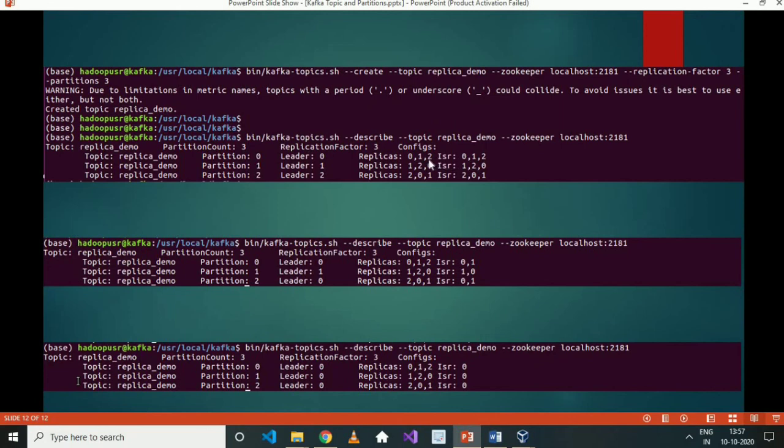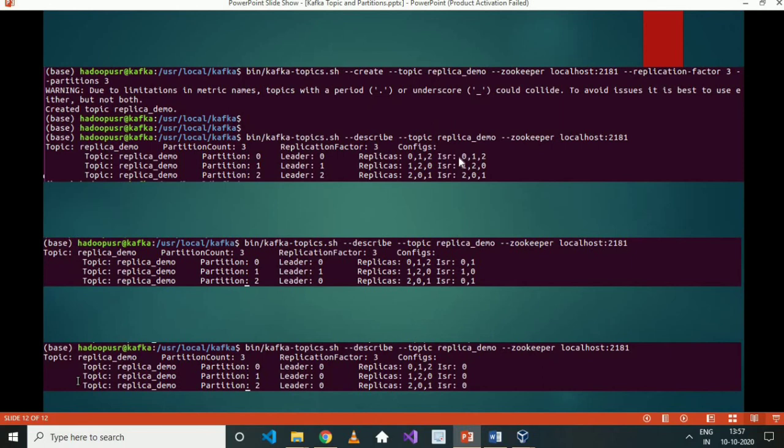Now if you see, the in sync replica is 0, that is the leader, this is our leader, then we have 1 and we have 2. So for partition 0 we have 1 replica on broker 0, 1 replica on broker 1 and 1 replica on broker 2. Most in sync is the replica on broker 1 with broker 0, and the last one is broker 2.